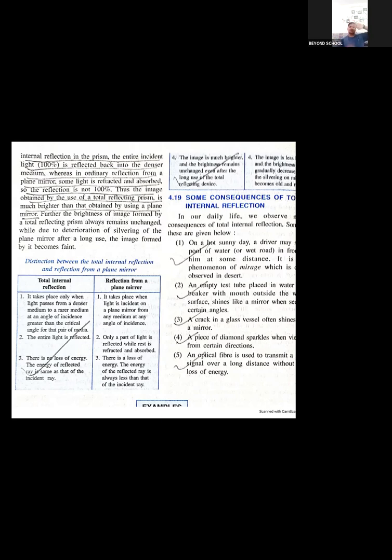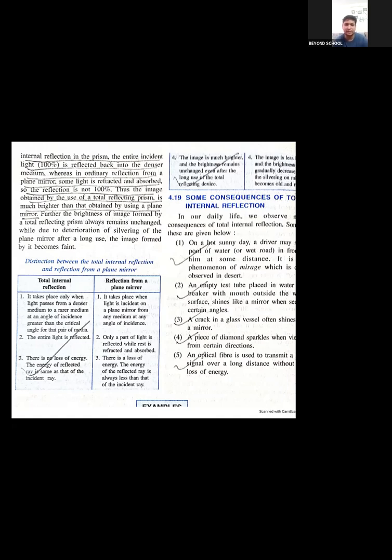So in a plane mirror, what happens is there is also reflection, refraction, and slight absorption of light. So not 100% is reflected, and I can't properly see the brightest image. But if I keep a prism, all the 100% of light is reflected internally, and I get a proper bright image. So in periscopes, you use a 90-degree prism, and in binoculars you use a 180-degree prism. So that is how you can replace plane mirrors by using the principles of total internal reflection.